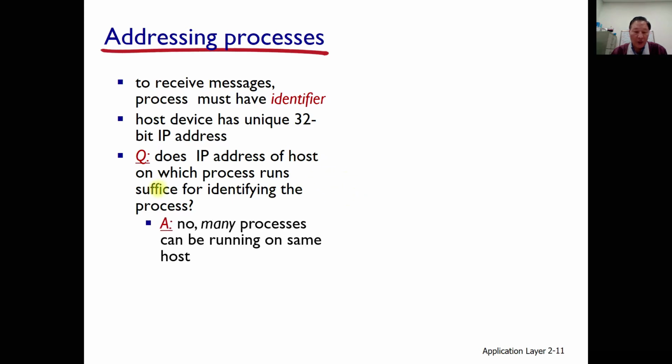The answer is no. That is not sufficient. Many processes can be running on the same host. Think about your computer, your notebook, or even your smartphone. You can run many application processes, and they are running together. If your smartphone or your computer is holding an IP address, then how can we differentiate between those different processes? We need another identifier to differentiate them.